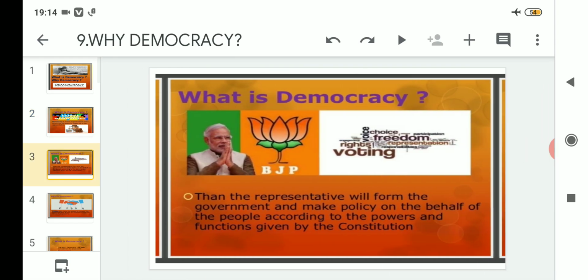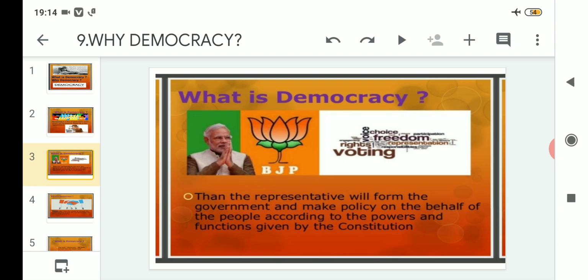After that, what is democracy? If we talk about democracy, the right to vote is there. What will happen then after that? Then the representatives will form the government and make policy on behalf of the people according to the powers and functions given by the constitution. So this is the second stage.